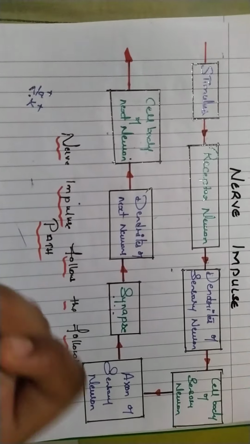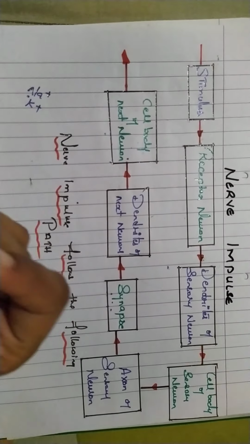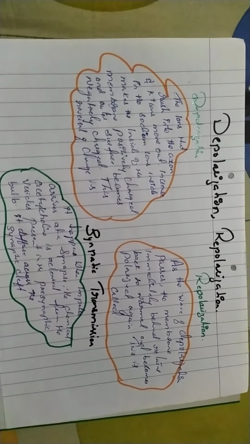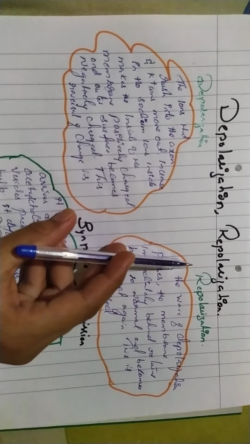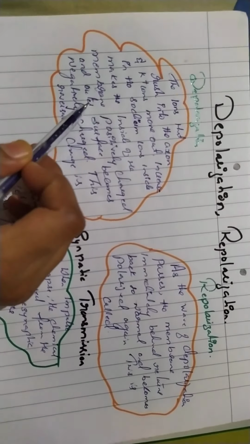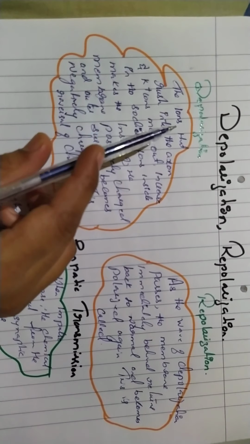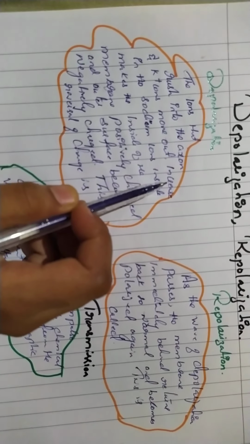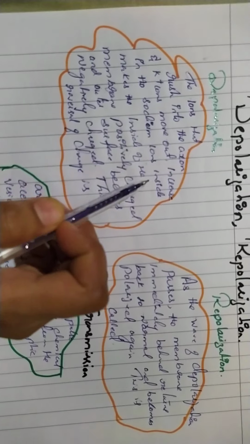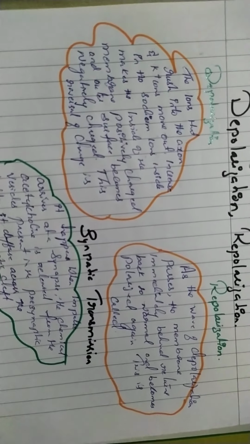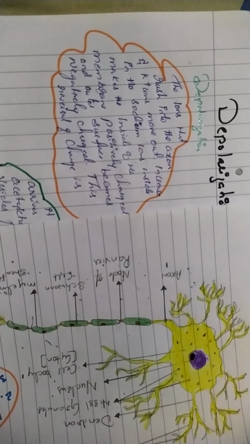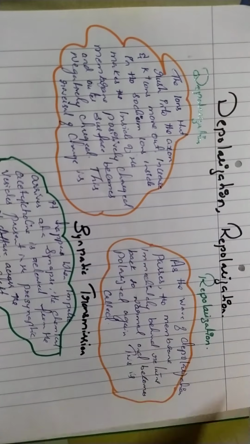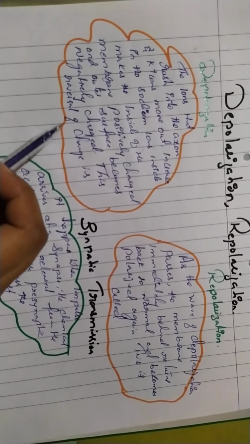So how do depolarization and repolarization take place in order to transmit the electrical current through the axon? In depolarization, sodium ions rush into the axon and potassium ions move out, so there is an increase in sodium ions, and that makes the inside of the membrane positively charged and the outer surface negatively charged.